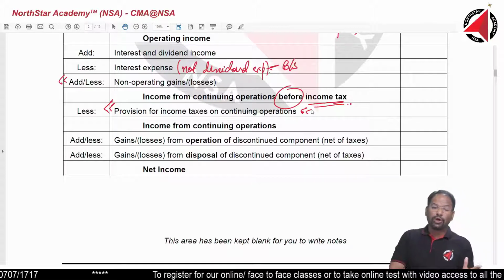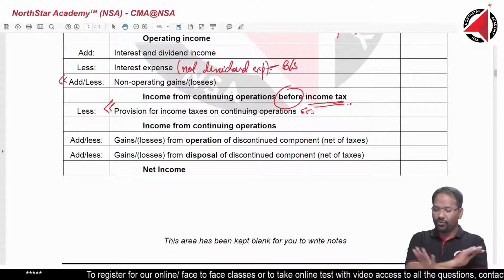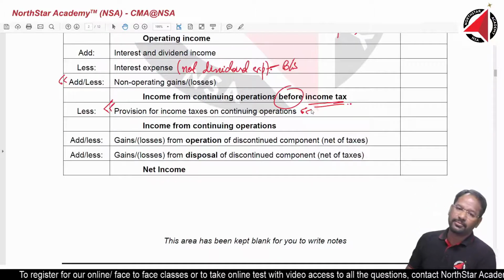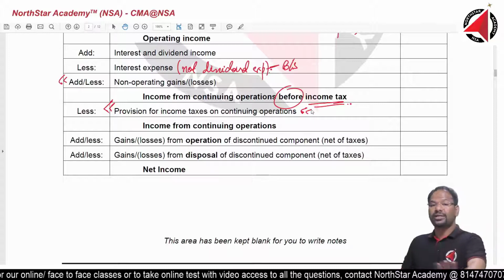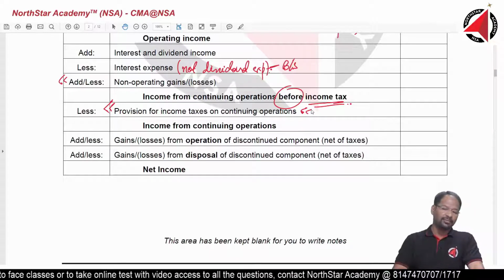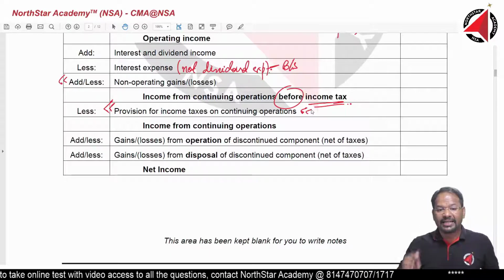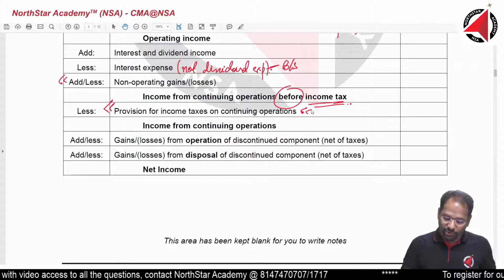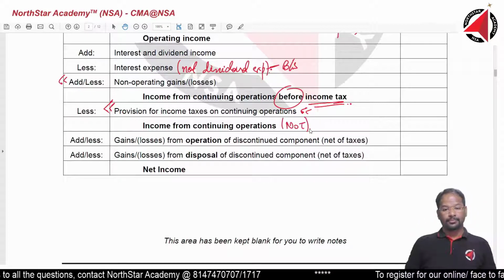You have something called provision for bad debts and something called actual bad debts. Are they the same? No, they are not. Provisions are different, actual bad debts are different. So here only the provision will come; actual tax paid is not going to come here. Later I will touch upon those points. Whatever you get is income from continuing operations, net of taxes. You can write it here as net of taxes.